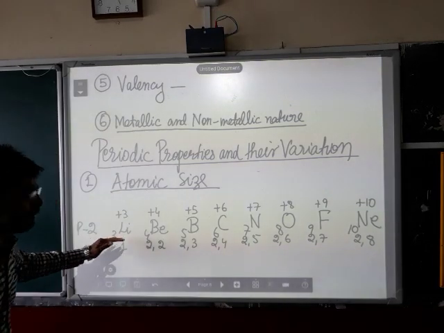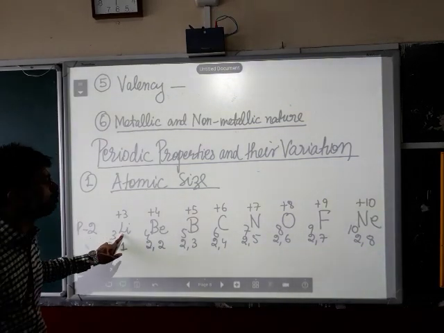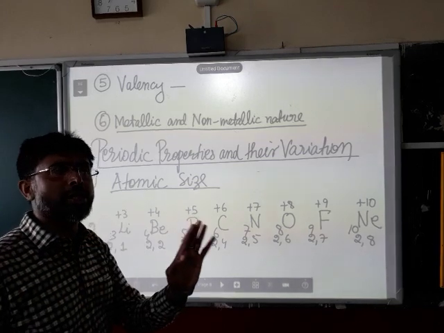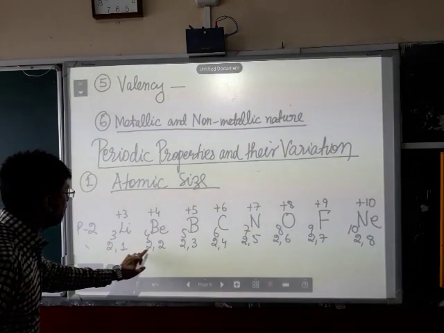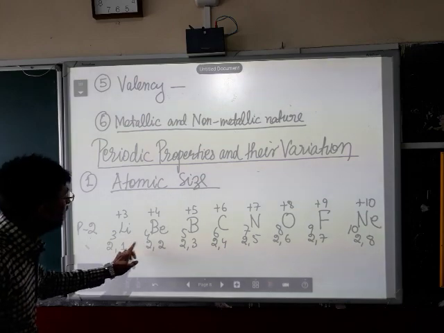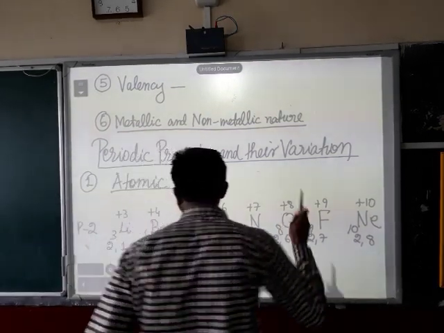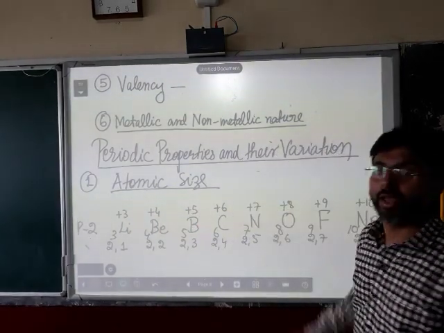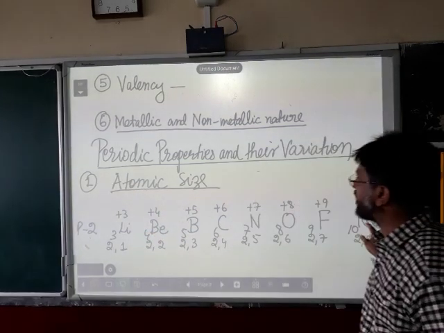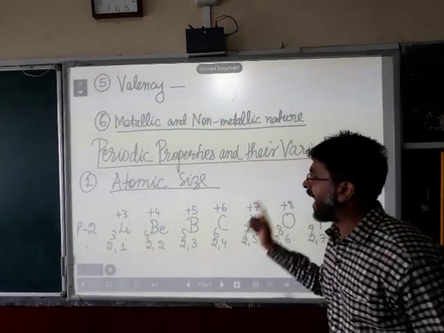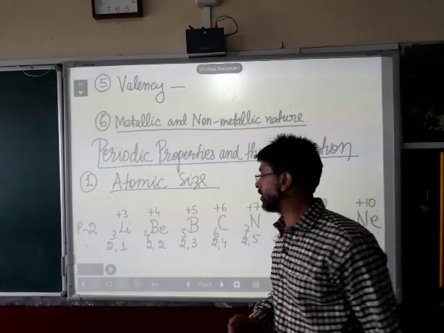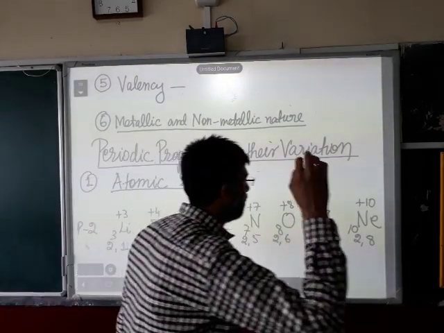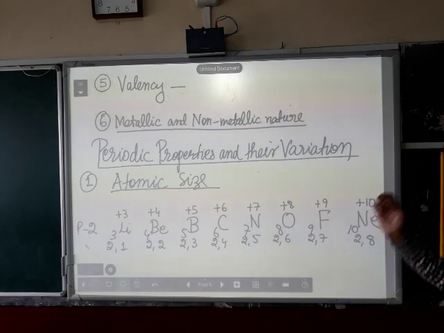Now, across a period from left to right, when I am moving from lithium towards neon, the number of shells is the same. The number of shells is not increasing or decreasing. It is remaining the same. Though the number of electrons in the second shell is increasing by 1, my dear students, the nuclear charge is increasing by 1. That is why when we move from left to right across the period, the atomic size decreases. The atomic size decreases because the effective nuclear charge increases. Effective nuclear charge increases. I repeat once more.